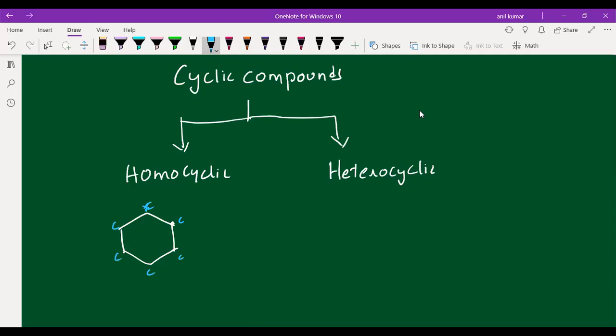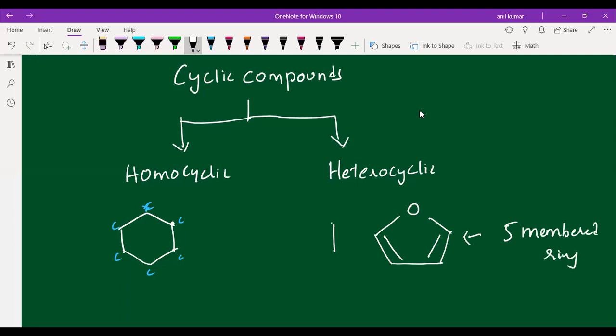Okay. If one ring atom is different, that we are calling heterocyclic. So if one ring atom is different, you can see in the case of furan. This is the structure of furan, students. Here, how many ring members, students? It is a 5-member ring, students.